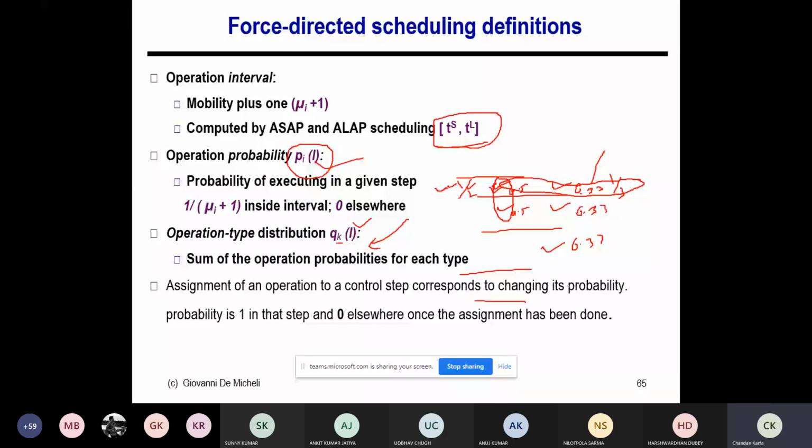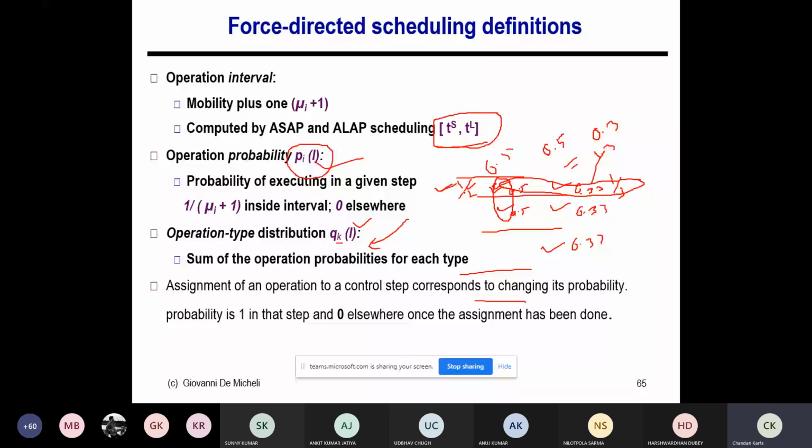Say, for example, there are 3 multipliers which can be scheduled in timestamp 1. For multiplier 1, the probability is, say, 0.5 in timestamp 1. For the second operation it is also 0.5 in timestamp 1, and for the third operation it is 0.3 in timestamp 1. So what is the total? 1.3. So this gives the operation type distribution. For each type K of operation in each timestamp, if I sum all the probabilities of that type of operation in that state, I get the operation type distribution.